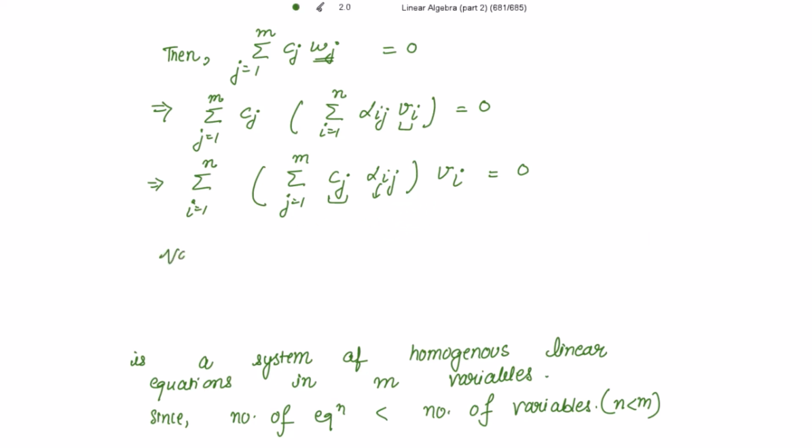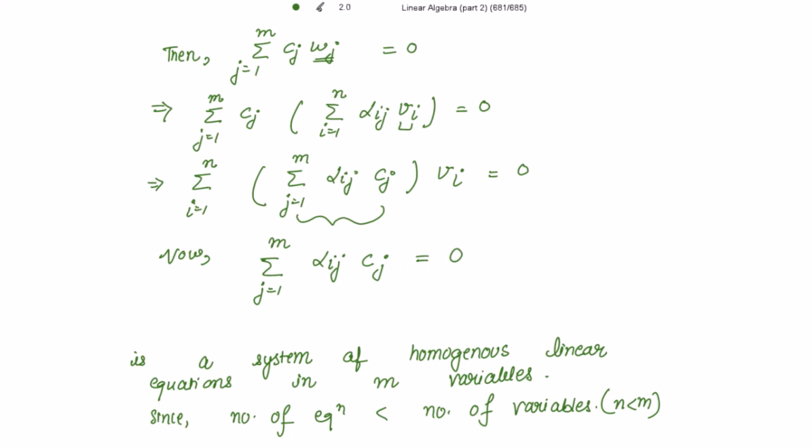So the homogeneous set is summation j going from 1 to m, alpha ij cj, equal to 0.